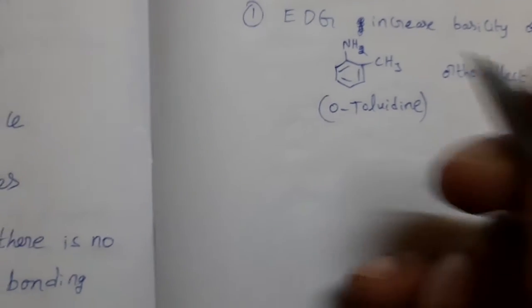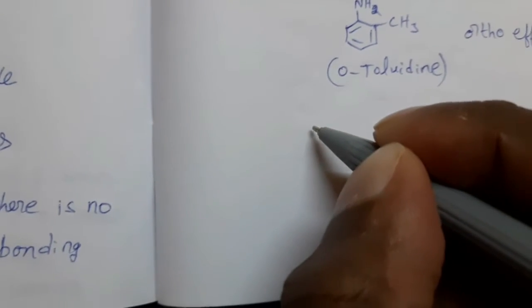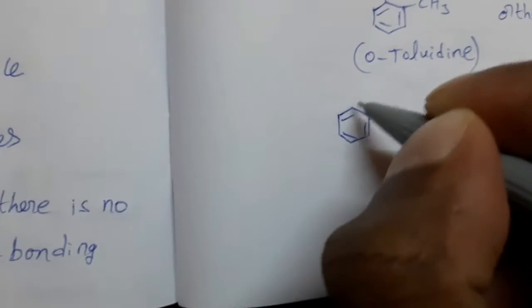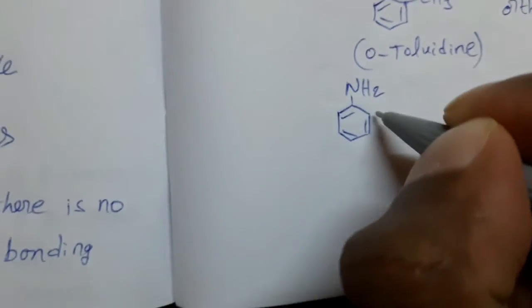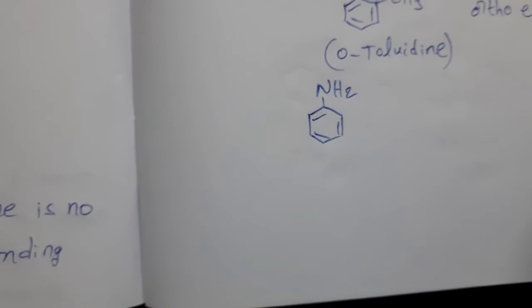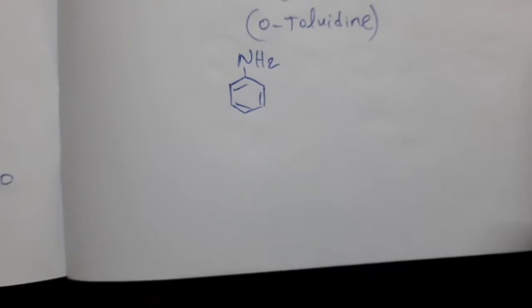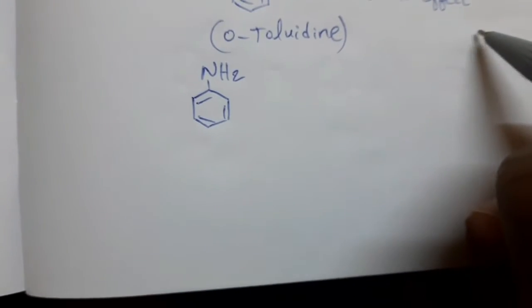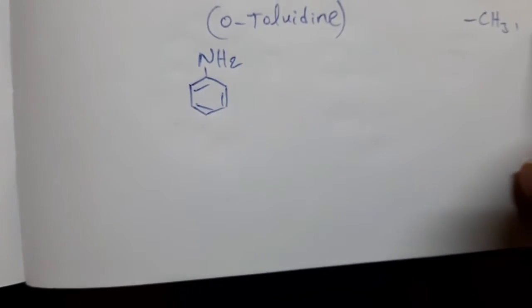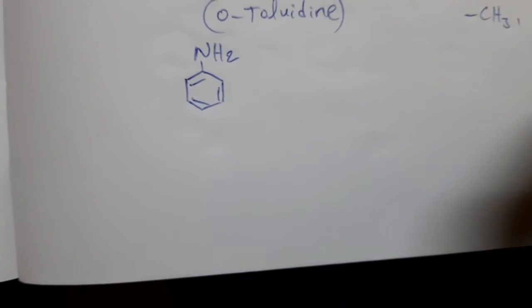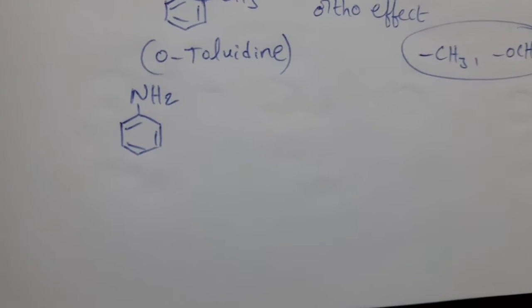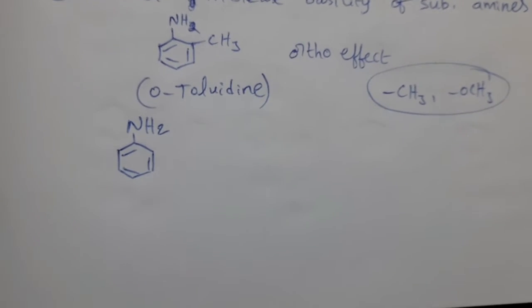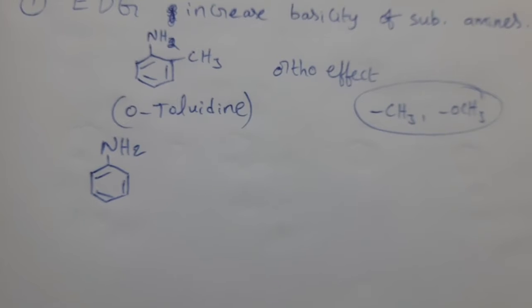See this. Electron donating groups like CH3, OCH3, these type of groups increase the basicity of amines for para isomer more than meta isomer.